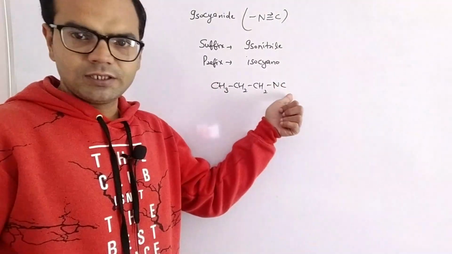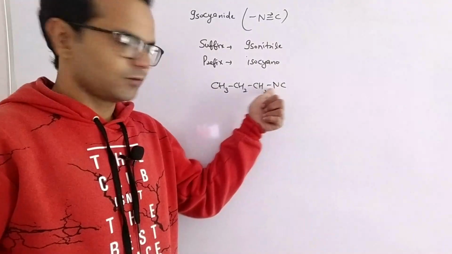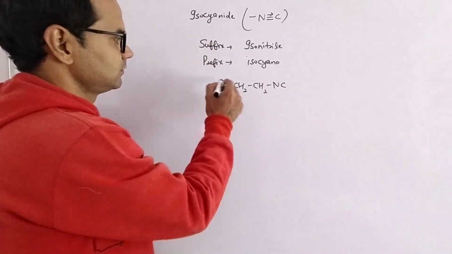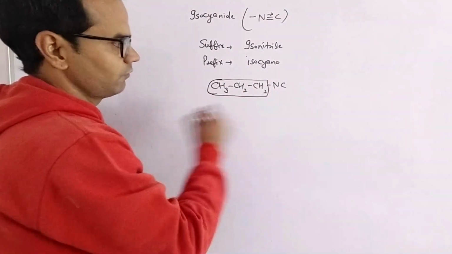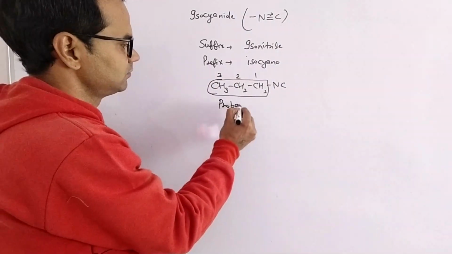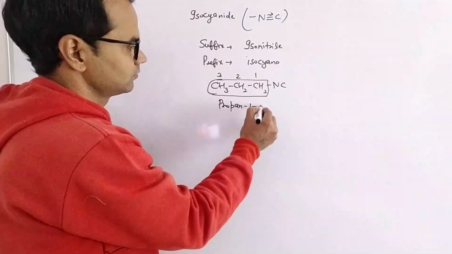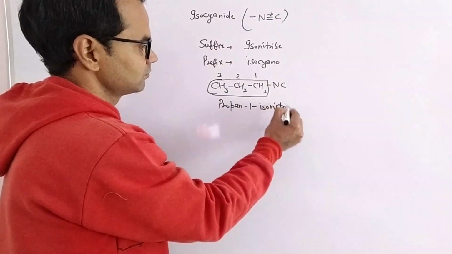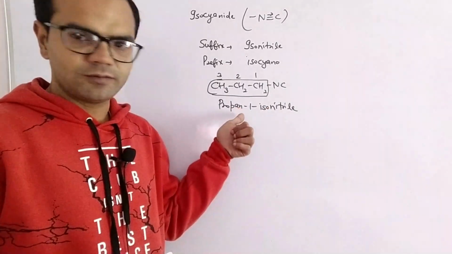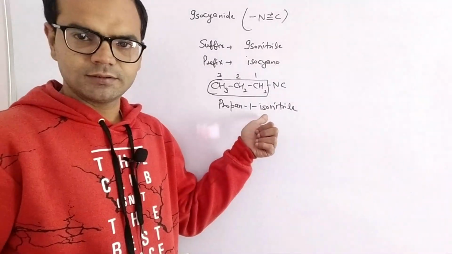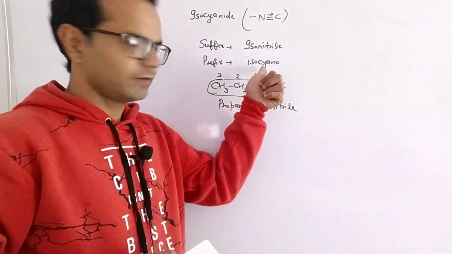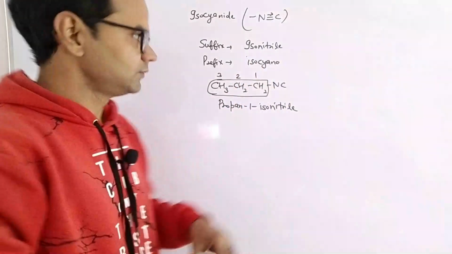Now this carbon will not be included in the chain. There is a direct bonding of nitrogen and carbon. So this is only a 3 carbon chain. We will give the lowest number to this carbon. So this is propane 1 isonitrile. E is dropped from ane because the next letter is a vowel. But if a high priority group is attached in the parent chain, then it will be used as a prefix, and the prefix is isocyano.